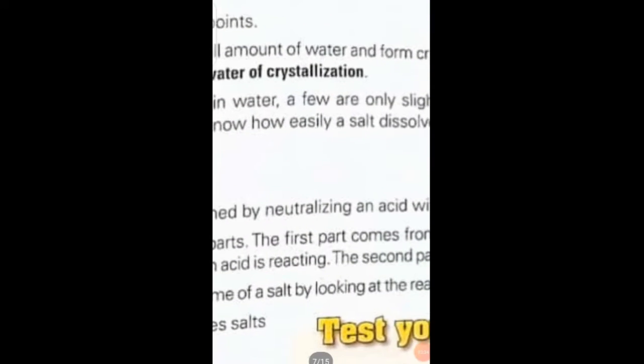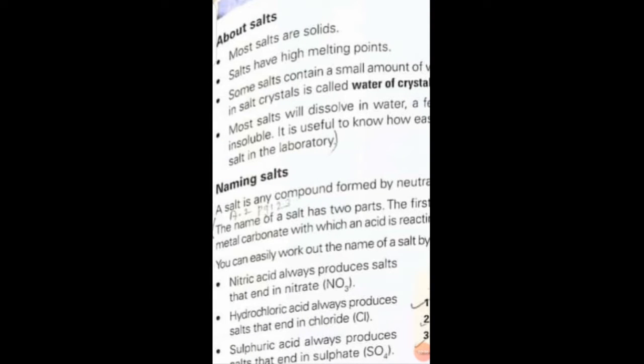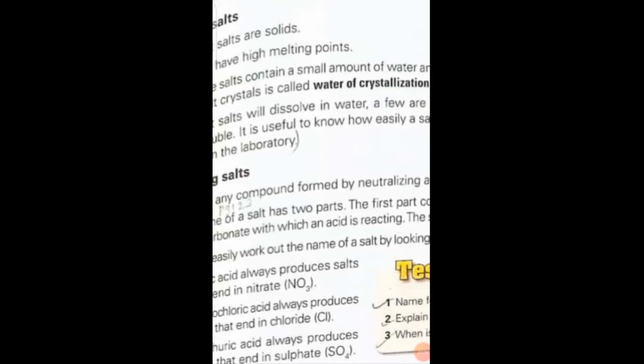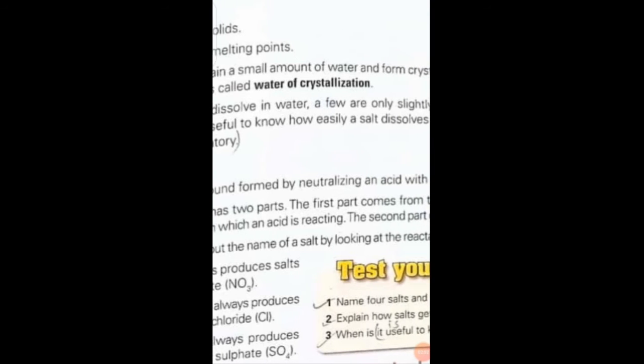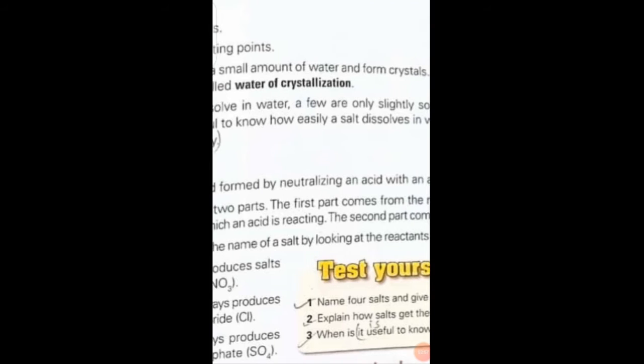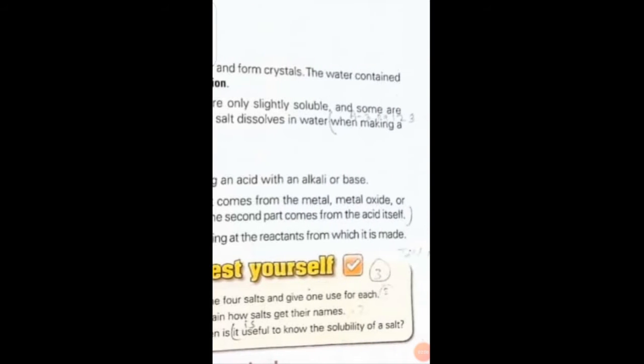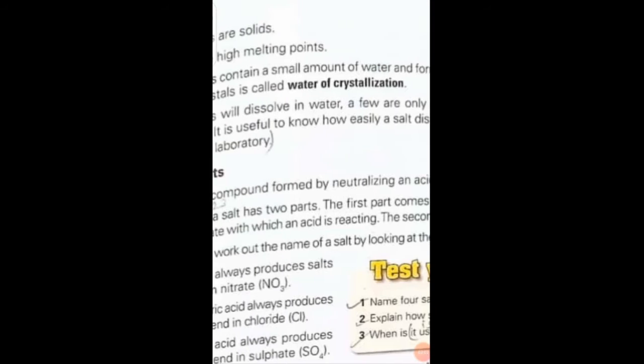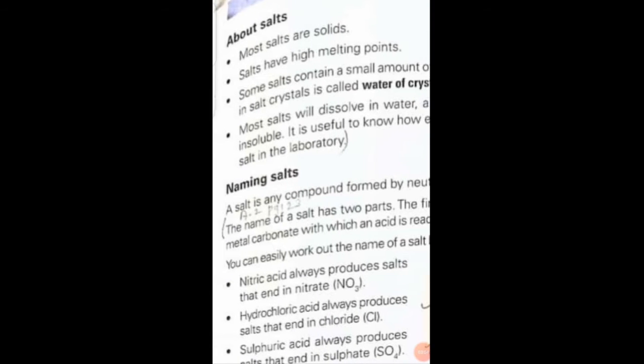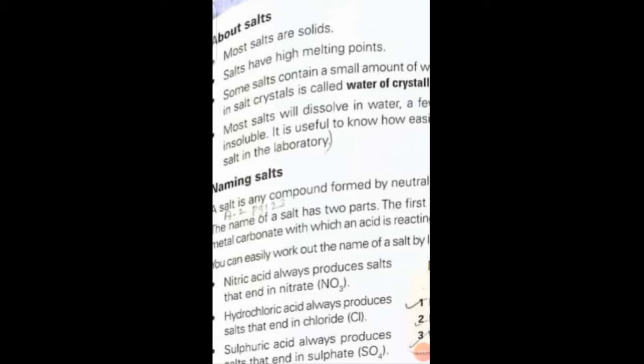Now we will talk about the salts, that is, what are the salts? Most salts are solid. They have a high melting point, as they are solid, so they melt at a high temperature. Some salts contain a small amount of water and form crystals. The water contained in salt crystals is called water of crystallization. It means the crystals contain a small quantity of water, and this is called water of crystallization.